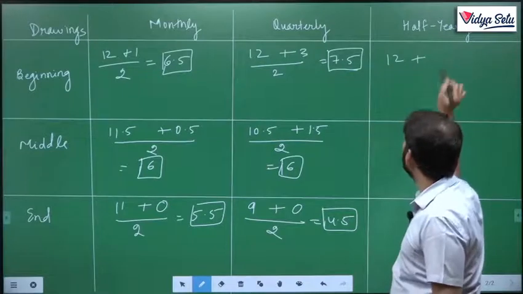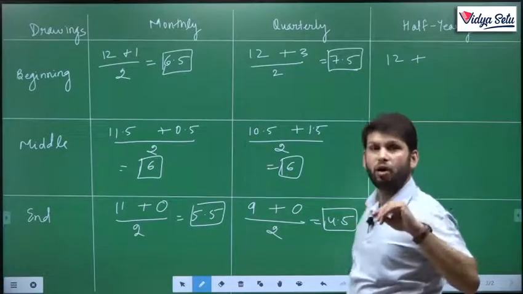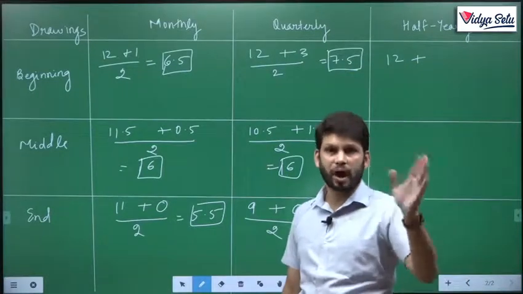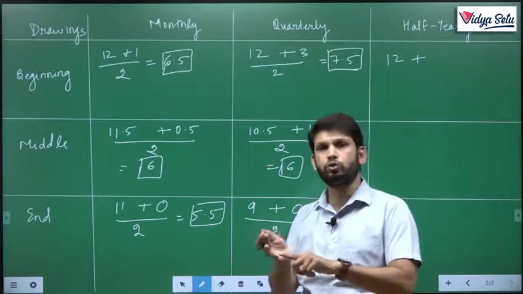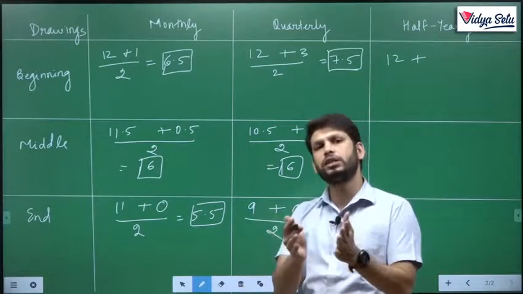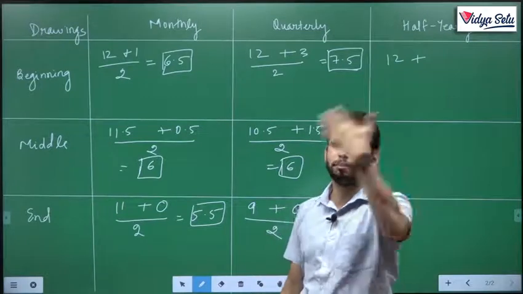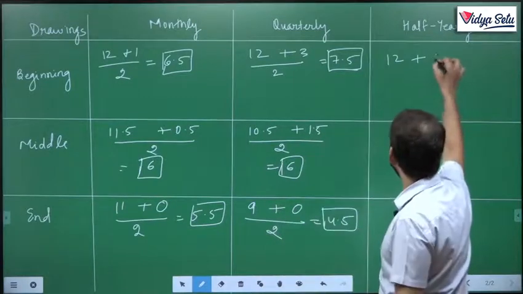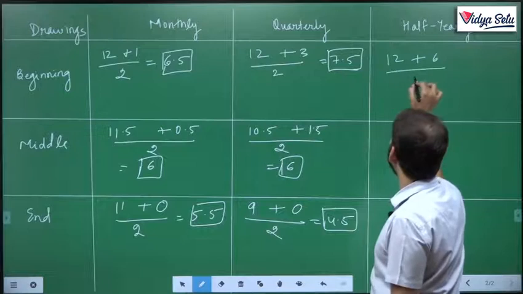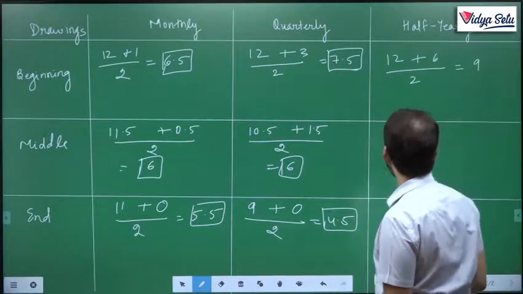The last money he is withdrawing on 1st of October, after the first 6 months, April, May, June, July, August, September. This is the first 6 months, it gets over. Next 6 months begin 1st of October. This money he is using for 6 months. Upon 2, 12 plus 6 is 18, this comes to 9.